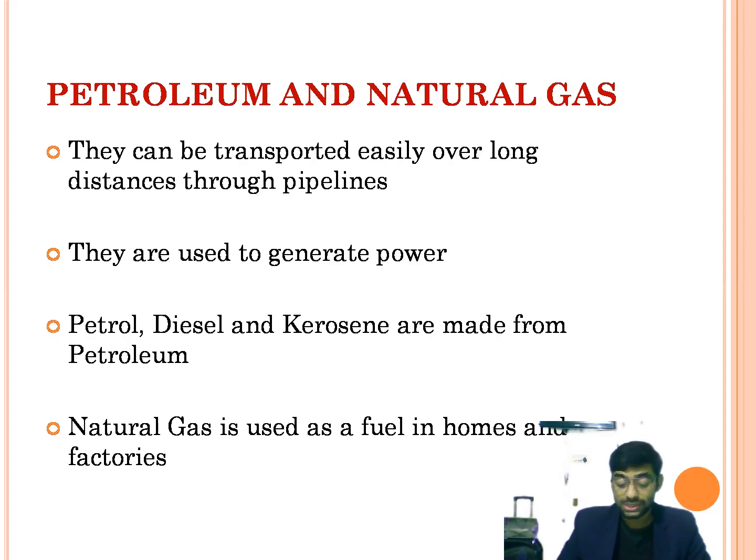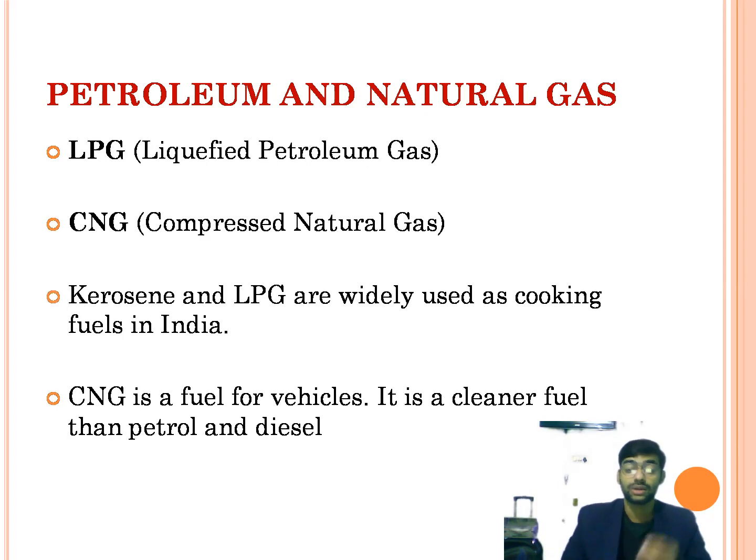Natural gas is used as a fuel in homes and factories. It is also converted into LPG, liquefied petroleum gas, and CNG, compressed natural gas. Kerosene and LPG are widely used as cooking fuels in India, especially in cities. CNG is a fuel for vehicles. It is a cleaner fuel than petrol and diesel.